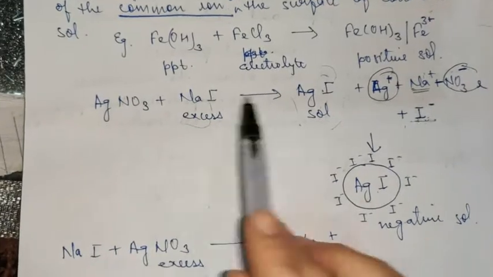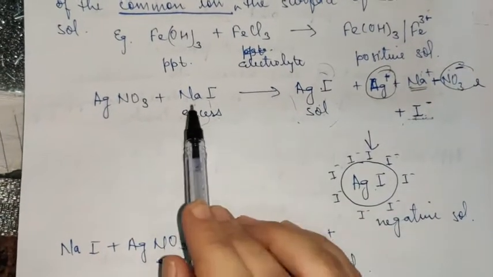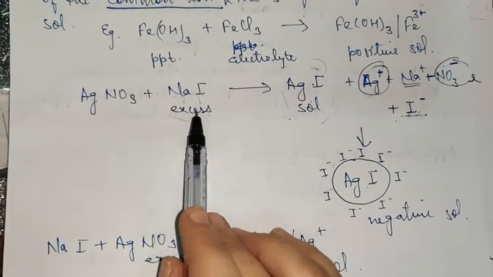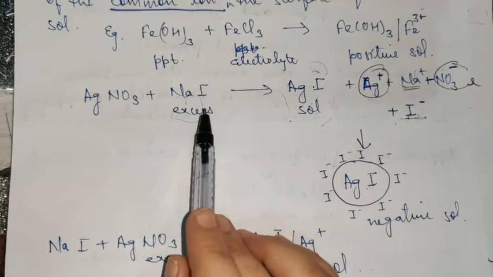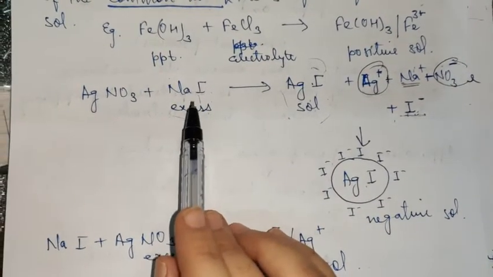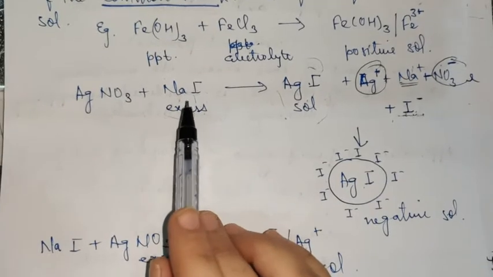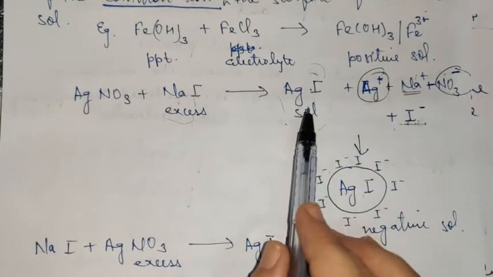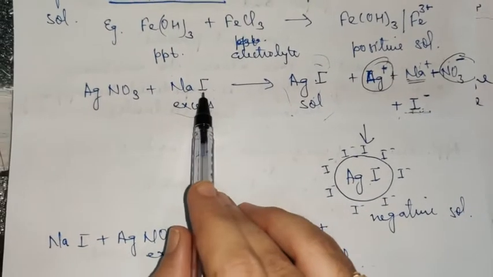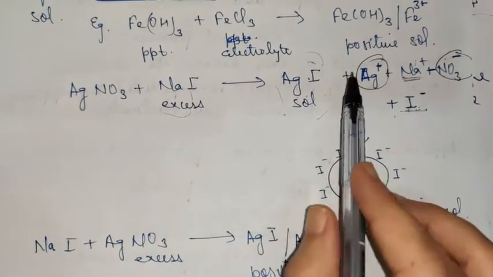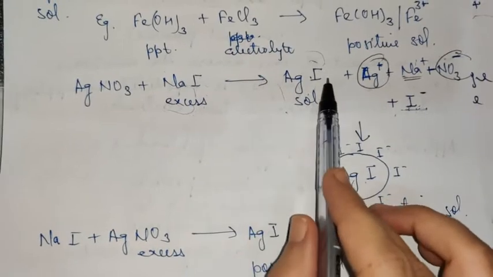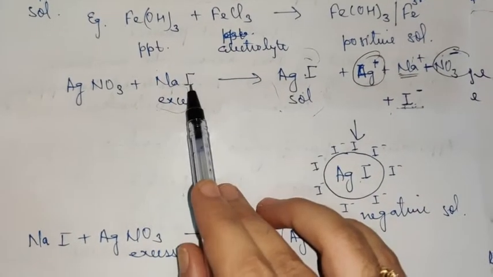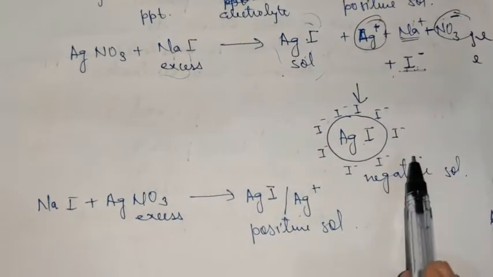You'll prepare the precipitate first, and then you have to keep in mind which one is present in excess. The one which is present in excess obviously will furnish extra ion to get absorbed over the surface of the sol. So in this case it will be iodide ion which will get absorbed over the surface of AgI, because the common ion is iodide, not Na.